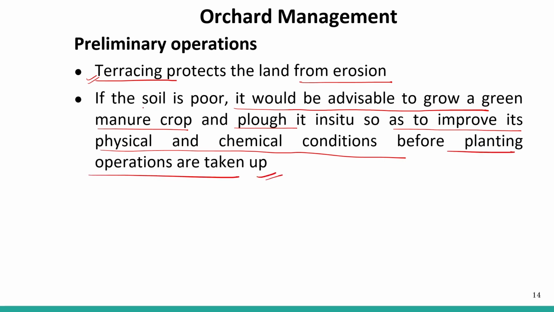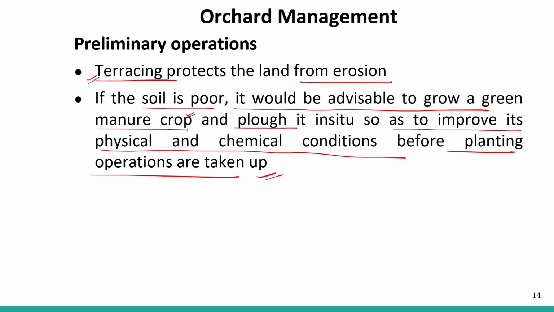So the soil is quite poor here, so it is advisable to grow a green manure crop that could be ploughed in situ at that place, and it can improve the physical and chemical condition of the soil, so that when you are growing any fruit crop there, the manure is there, the nutrients are always available in the soil, and our fruit crop can flourish in a proper way, right?